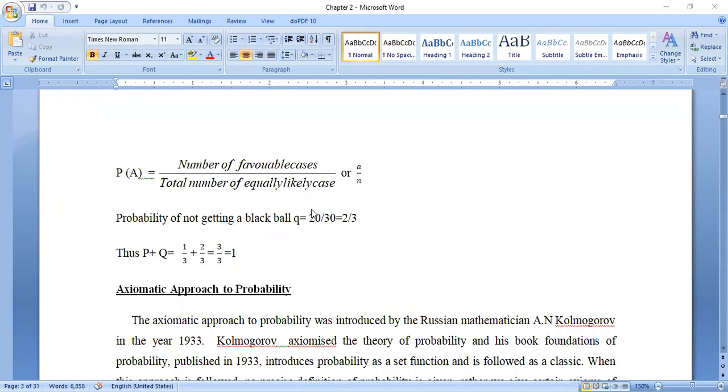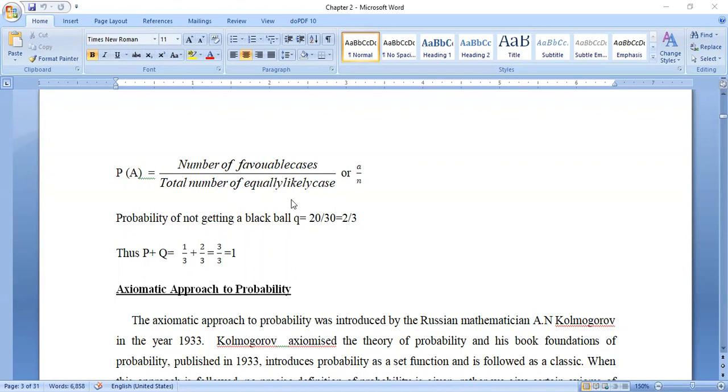So the probability of not getting a black ball is the probability of a failure. The outcome or result we want is called a success. The result we have not seen is called a failure. It stands for Q, that is, the probability of not getting a black ball. Q is equal to 20 by 30, that is 2 by 3. Then the probability of getting a black ball is 10 by 30.